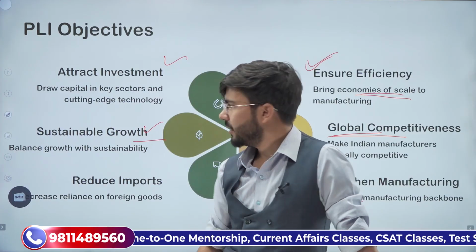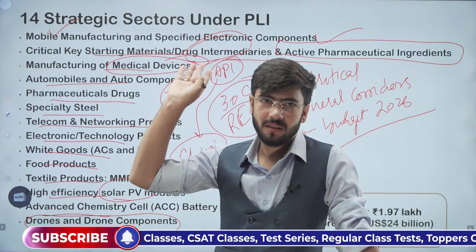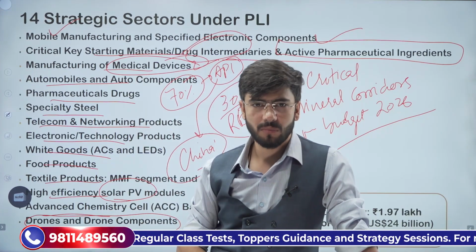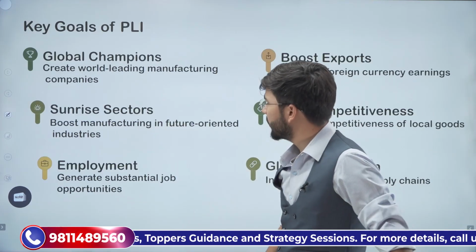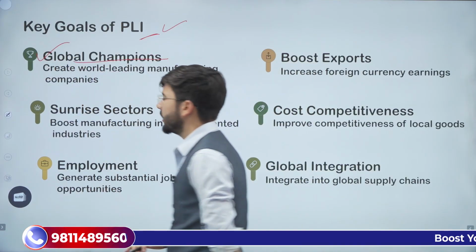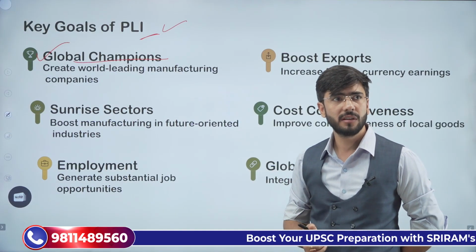Understood? And then reduce the imports, as I said about APIs. Once you reduce the imports of APIs, that is how it will help. Understood? Next, key goals of the production linked incentive scheme. First is that we need to make sure that India comes under the global champions.